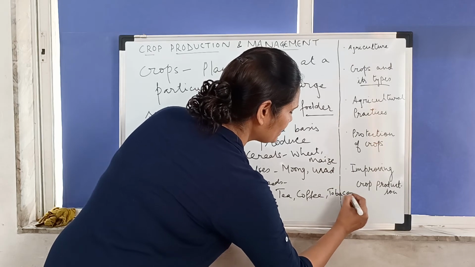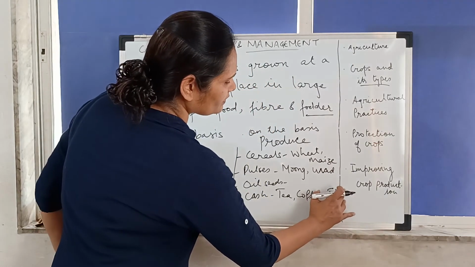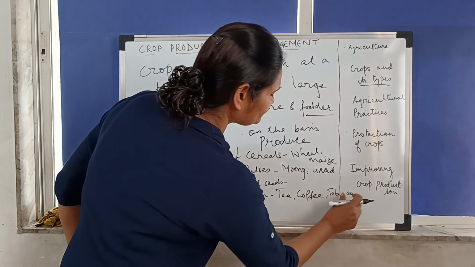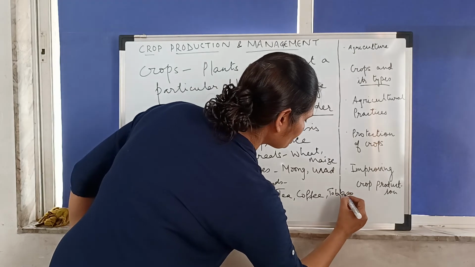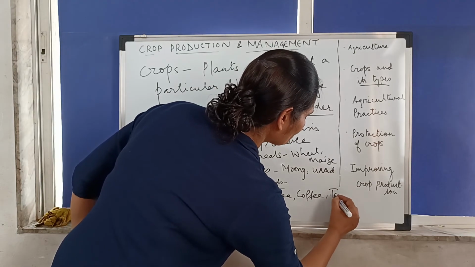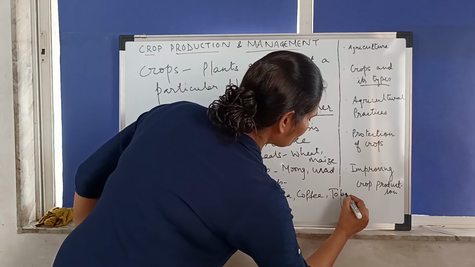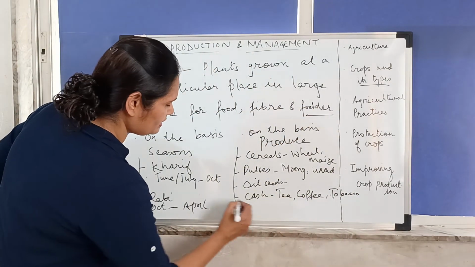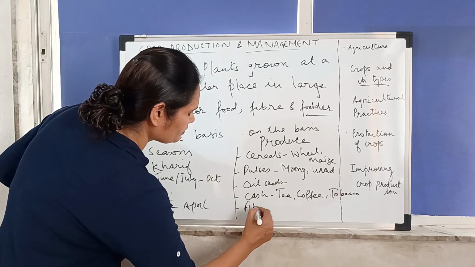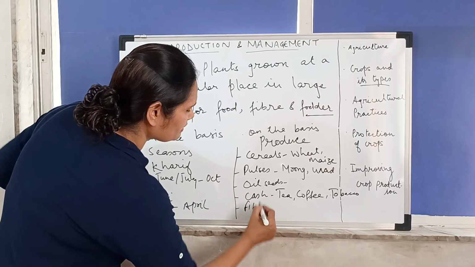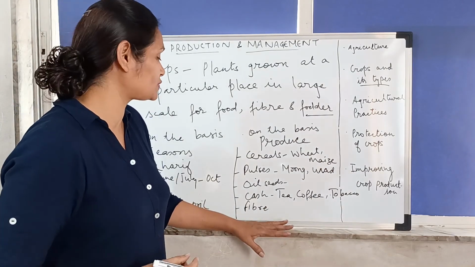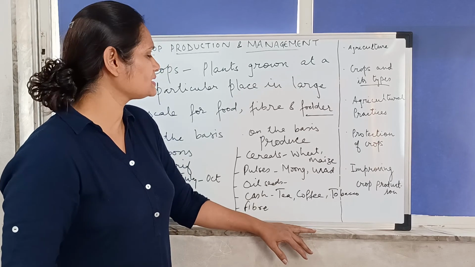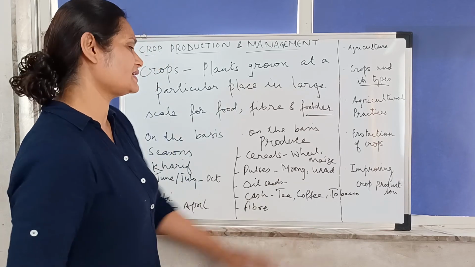That is also a cash crop. And then there are crops grown for deriving fibers out of them, like jute, cotton, etc. All these are the crops which give us fibers, right?